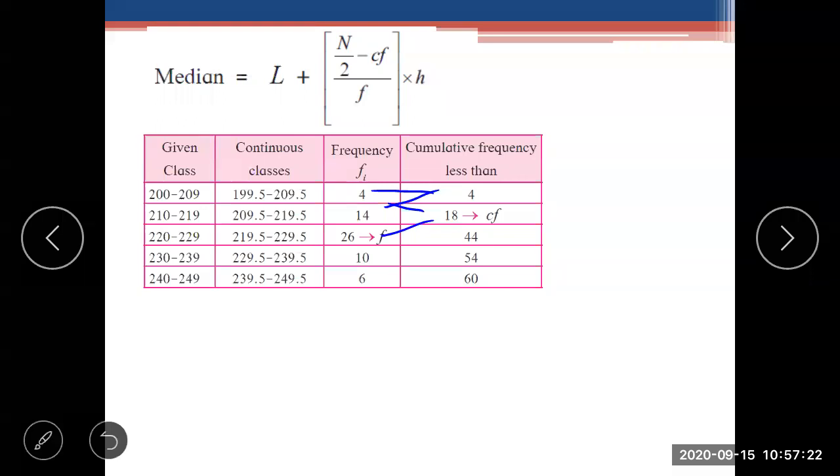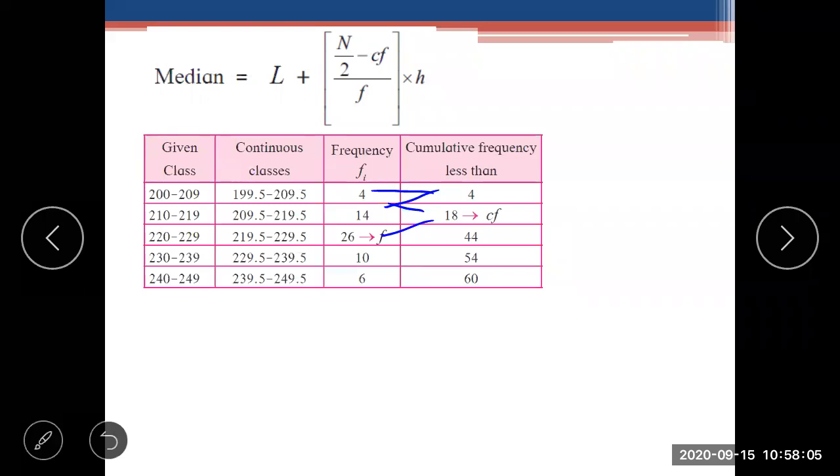Is it clear? Once we get the cumulative frequency, we add all the frequencies, which equals n, or we can call it sigma fi. So we add all the frequencies: 26 plus 4 is 30, 40, 50, 60. So sigma fi is equal to n is equal to 60.